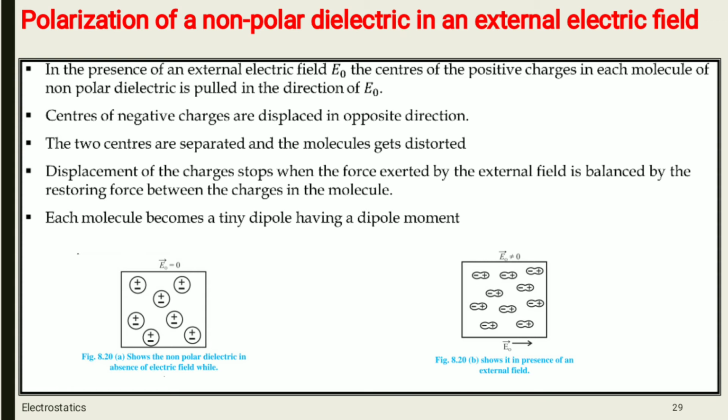There is a tiny dipole. मतलब दो पॉजिटिव एंड नेगेटिव चार्ज का डाइपोल बना, which is having a tiny dipole moment. And this induced dipole moment of different molecules अगर आपने ऐड किया तो आपको क्या मिल जाएगा? Net dipole moment of that dielectric material in presence of external field.